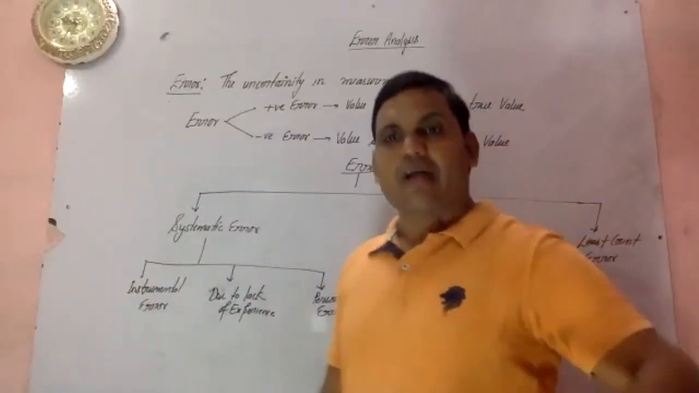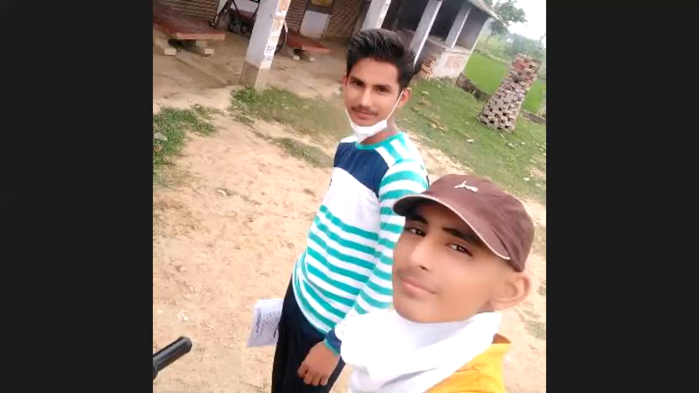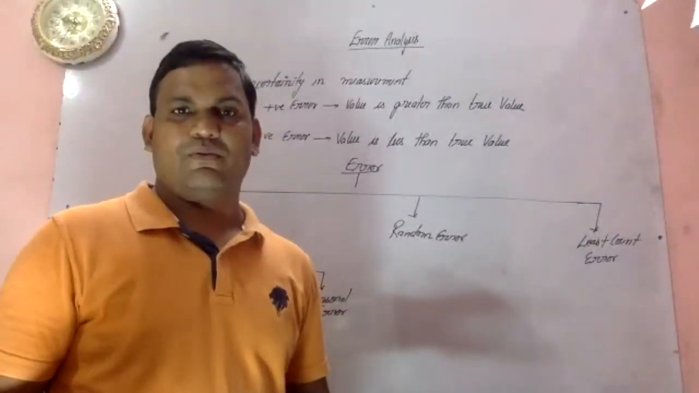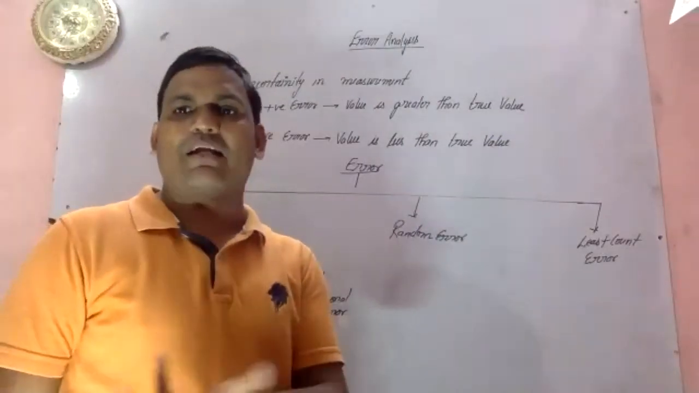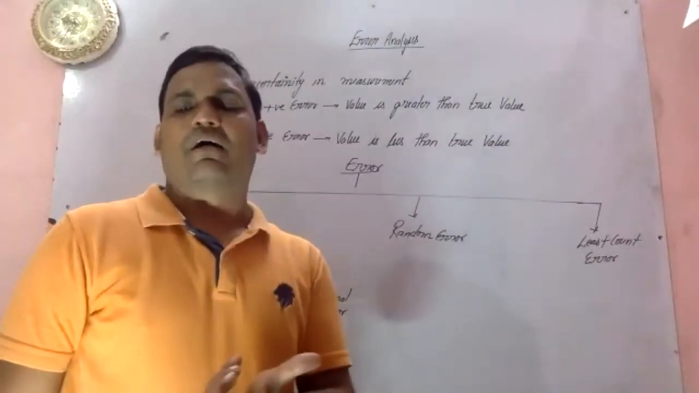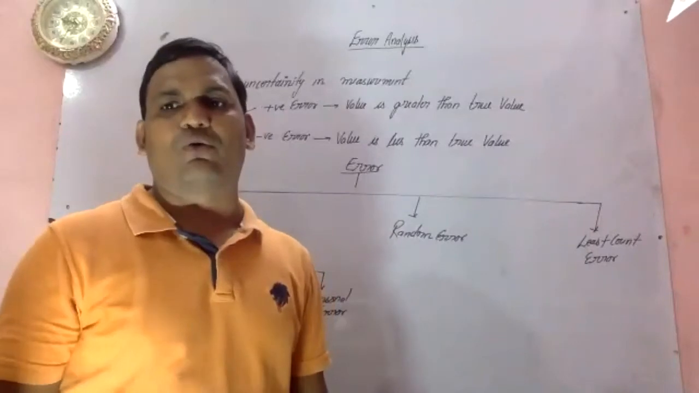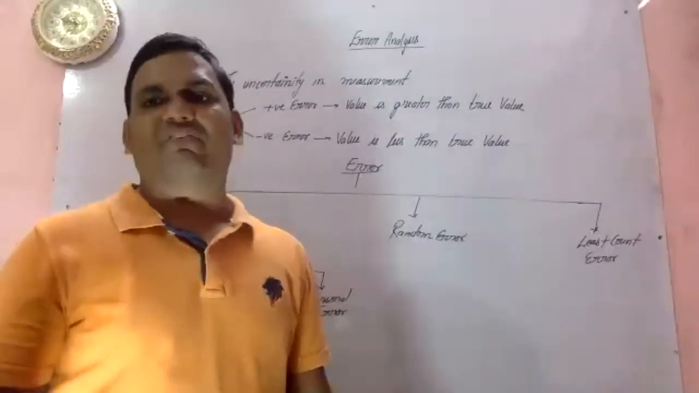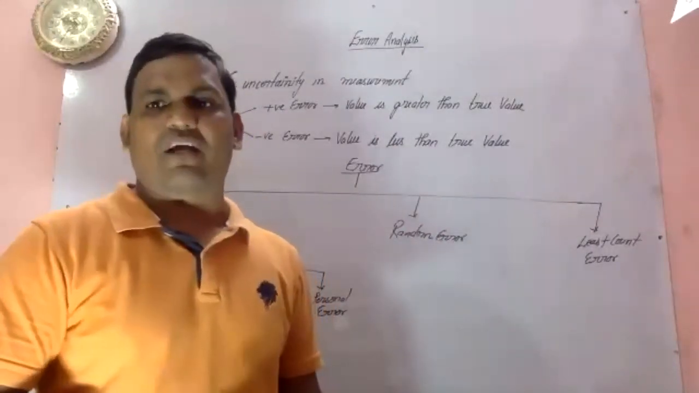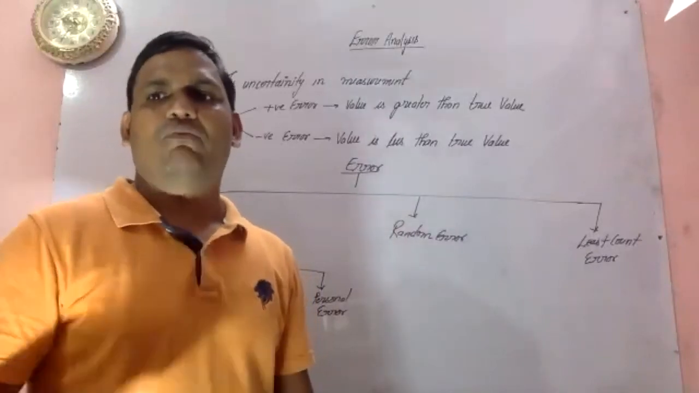So random error may arise due to unknown reasons. Still, you will get a value that differs from the true value, but the reason for getting the difference in the value will still be unknown.